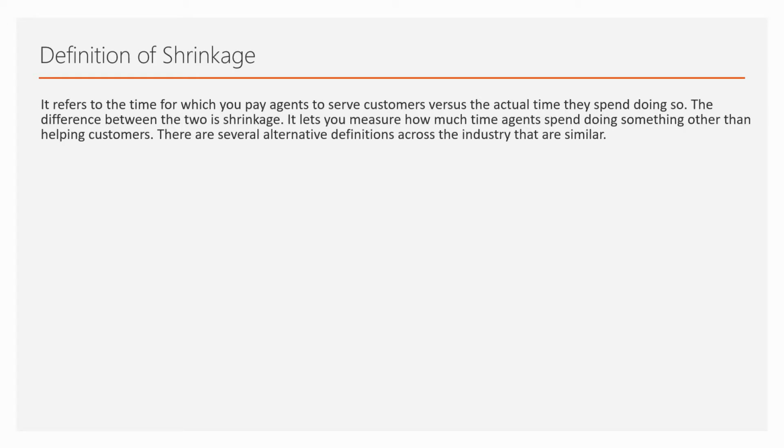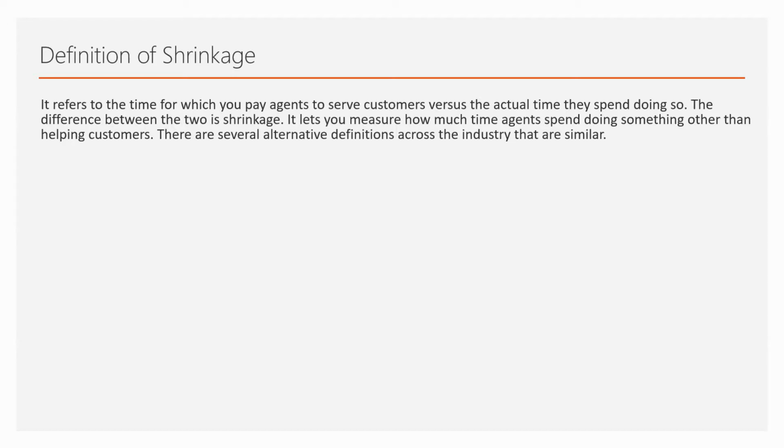That is the amount of time the agent spent speaking with the customers versus the amount of time for which he is not dealing with customers. It could be for any reason. It could be that the agent is on coaching, or on a break, or went for an unplanned half day, or the agent took a leave.